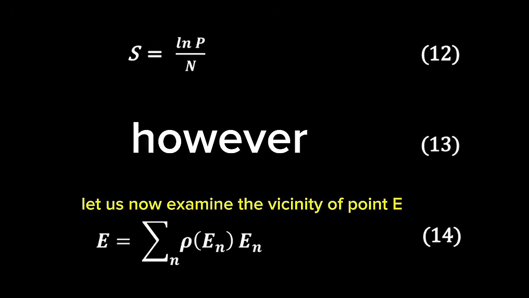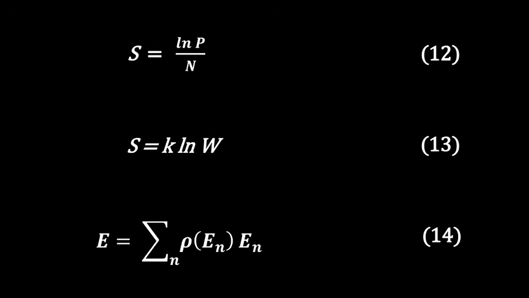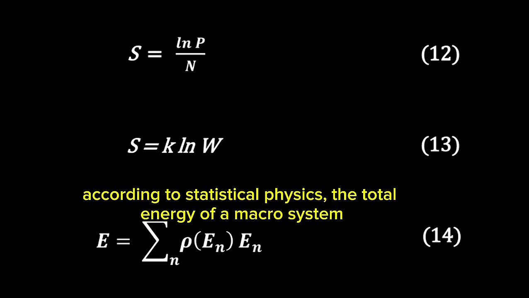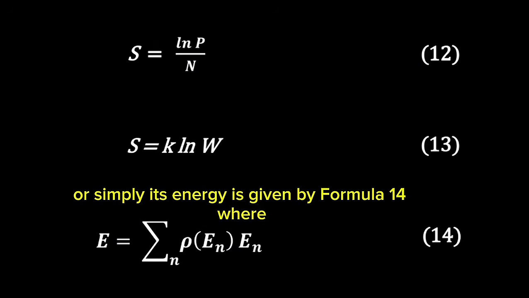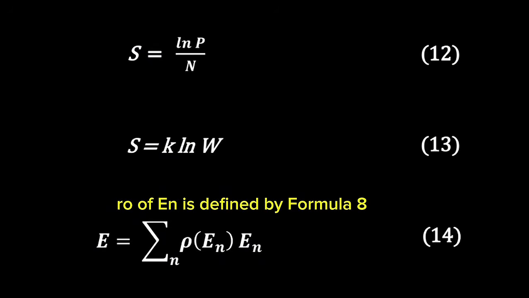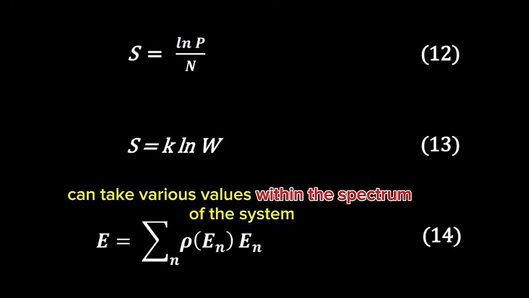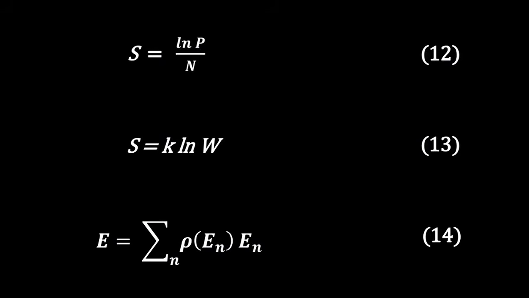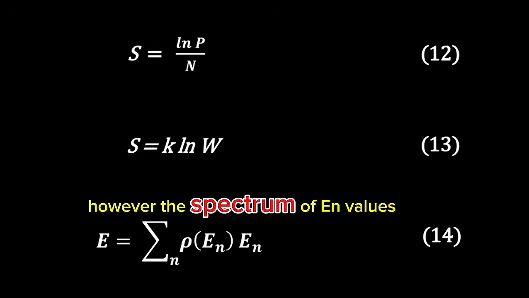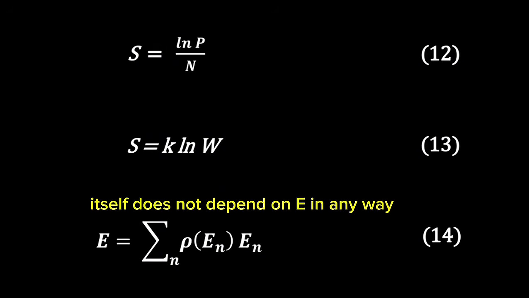Let us now examine the vicinity of point E. According to statistical physics, the total energy of a macro system, or simply its energy, is given by Formula 14, where rho of n is defined by Formula 8. The energy E of the macro system, depending on the temperature, can take various values within the spectrum of the system. However, the spectrum of E values itself does not depend on E in any way.